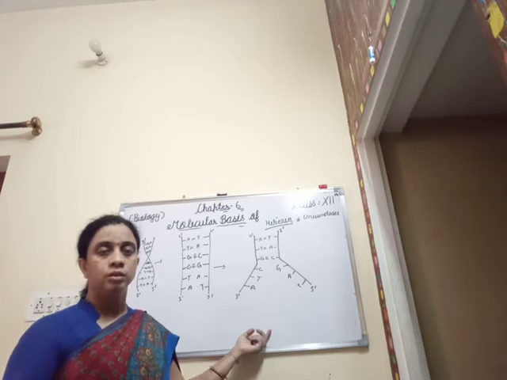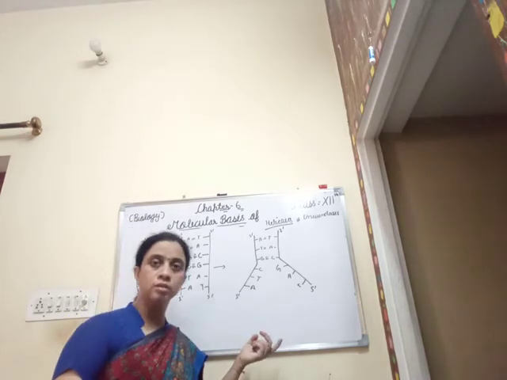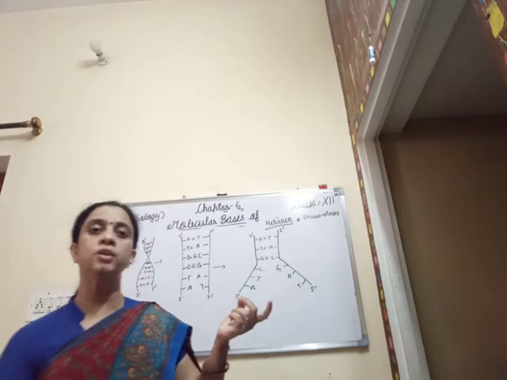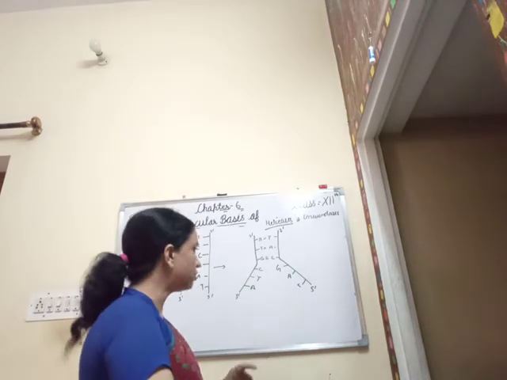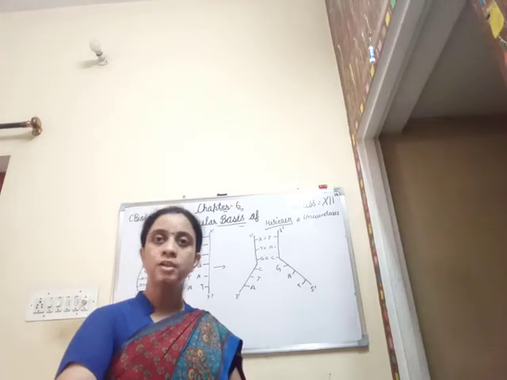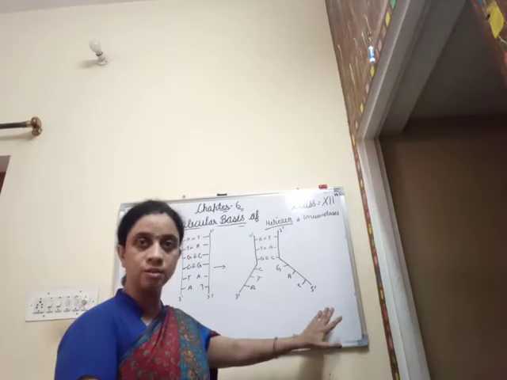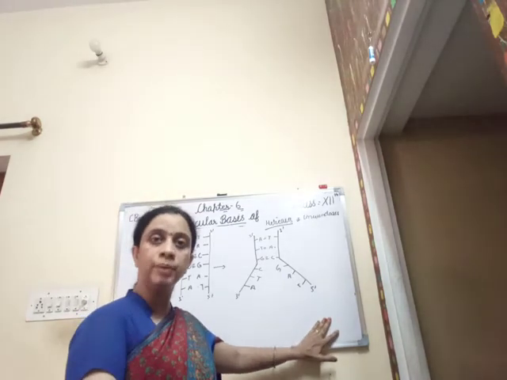Clear? Now, when we are talking about the replication fork, again certain enzymes are required for the DNA strands to be synthesized on these separated DNA strands. These strands now act as the template strands. The separated DNA strands now act as the template strands.